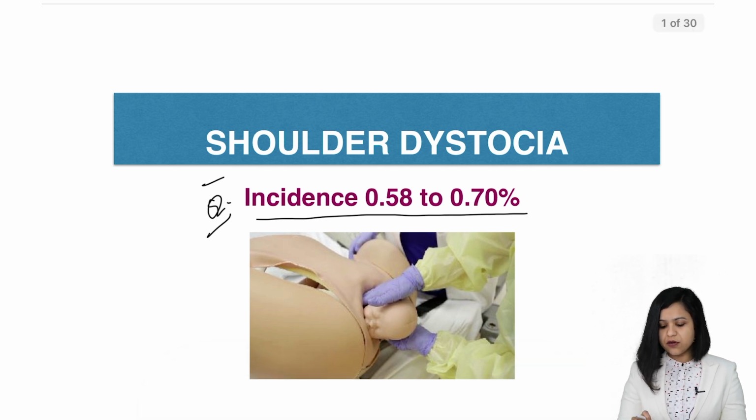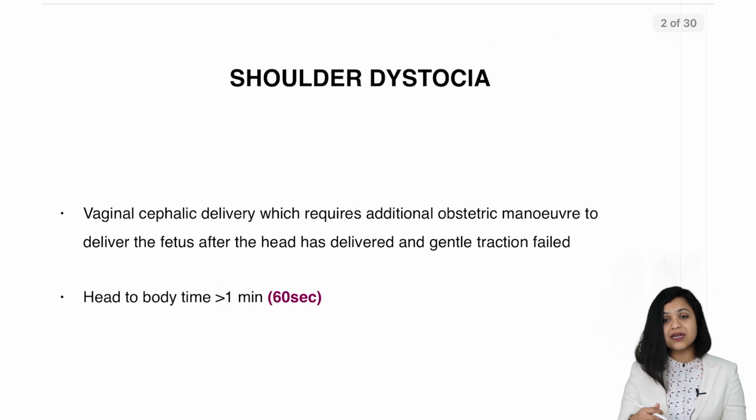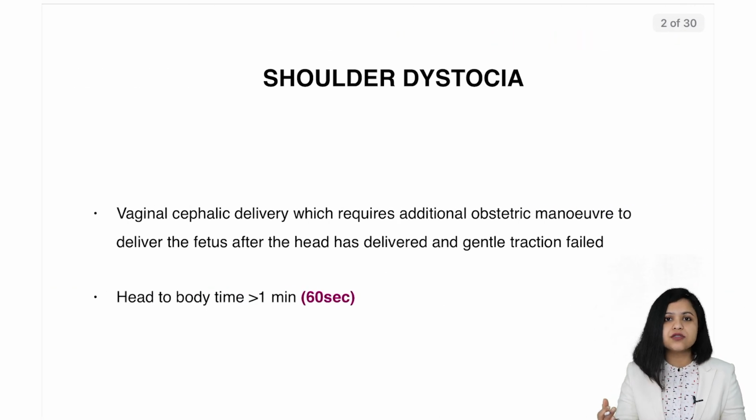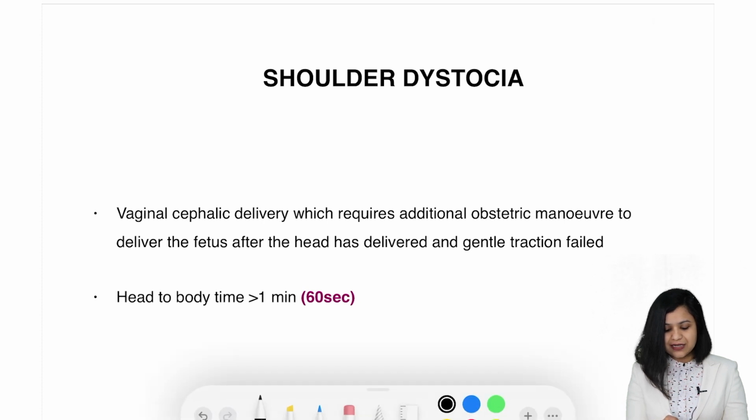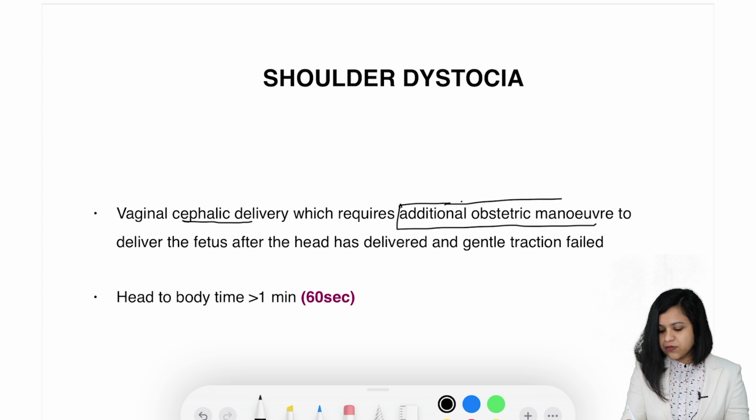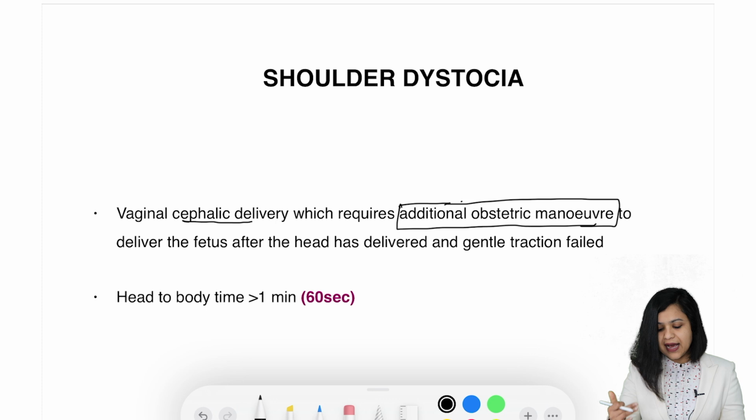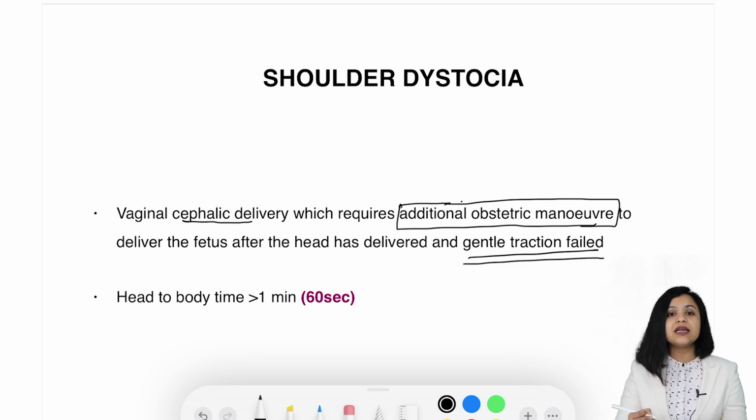So when we talk about shoulder dystocia, we should know what is the definition of shoulder dystocia. It is a vaginal cephalic delivery which requires additional obstetric maneuver. So every point is important here. It is the additional obstetric maneuver to deliver the fetus after the head has delivered and gentle traction has failed. So it is usually the axial traction which is applied.